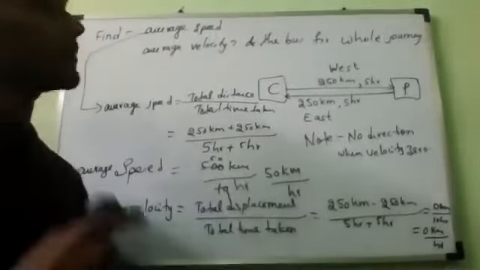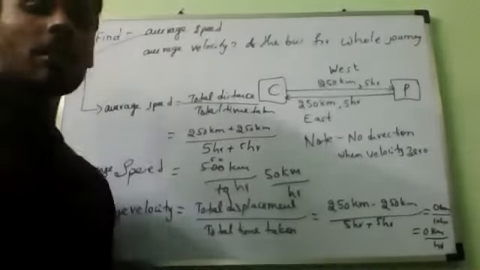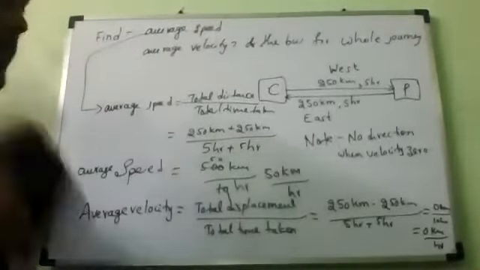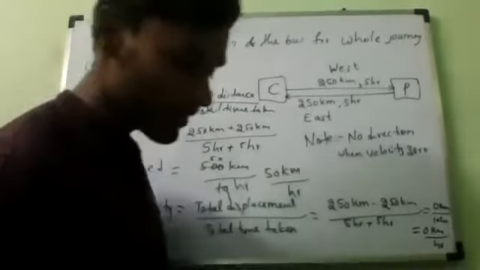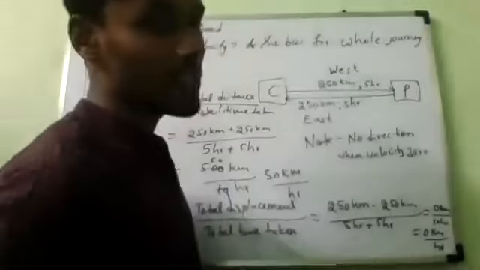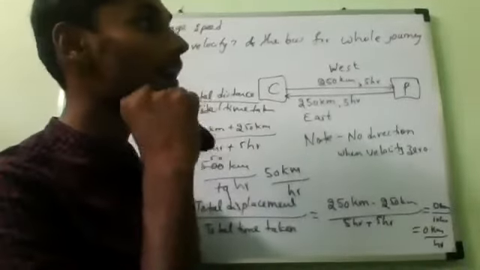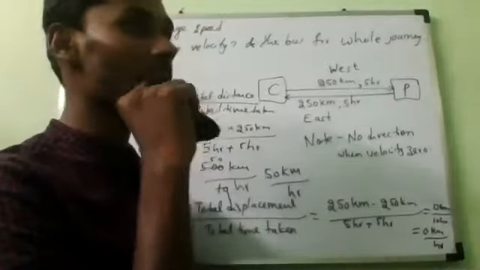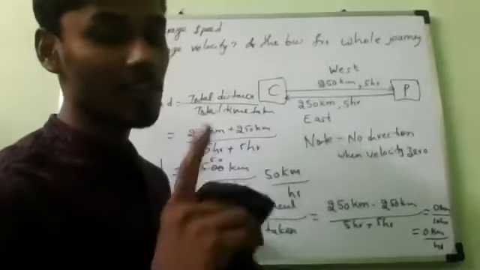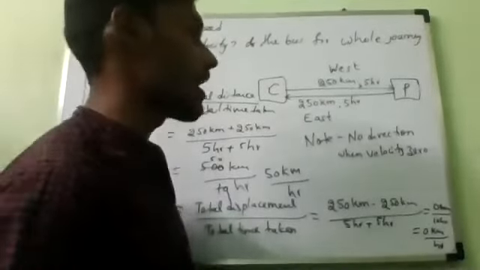So from this we can prove that velocity may become zero a few times, but is it possible for the speed to become zero? Speed will never become zero, but velocity will become zero. Yes or no? Yes, sir. That is what you should remember. Everybody must know.